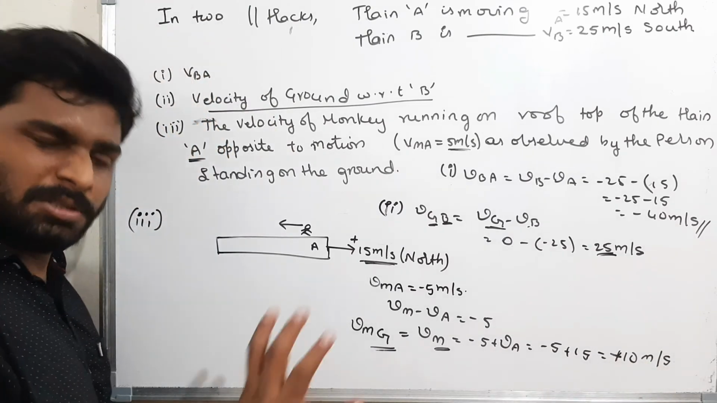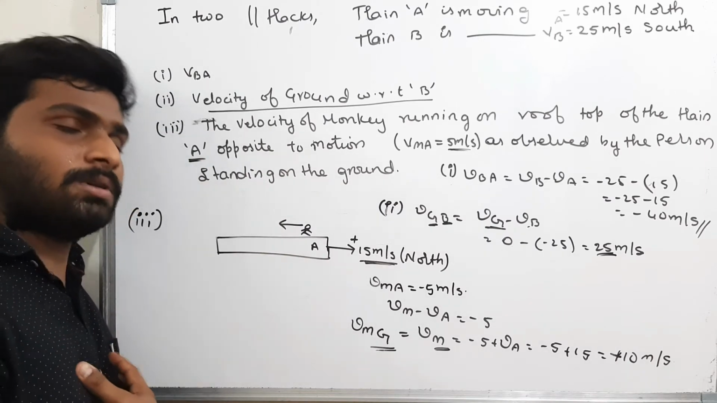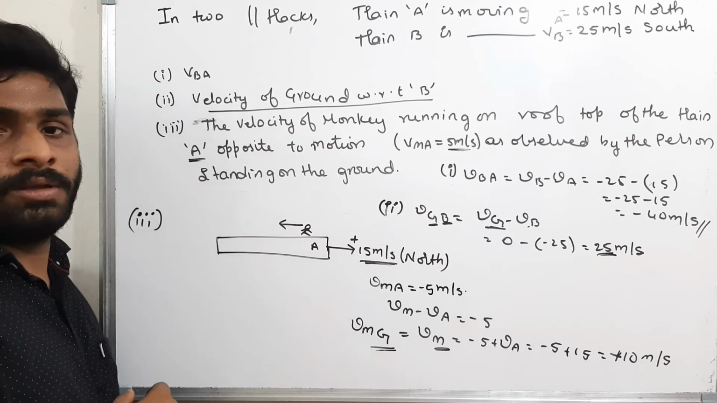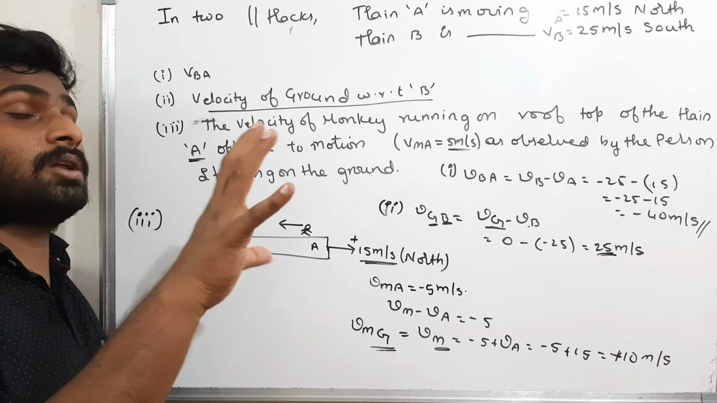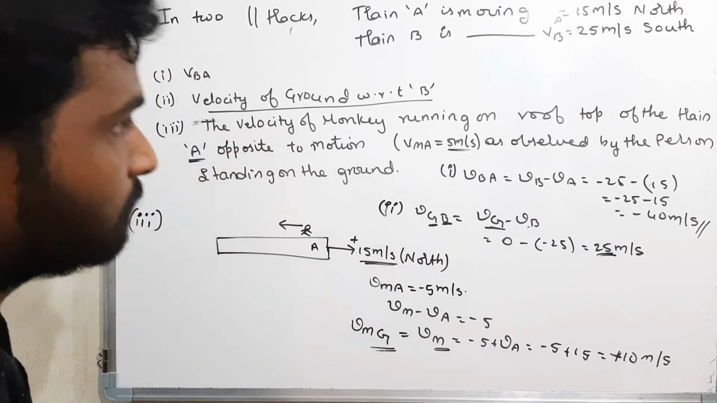I think this is clear. Just imagine, keep yourself as the observer. If you keep yourself as the observer, you can imagine everything, how the bodies are moving. If you imagine yourself as the observer, and you must be at rest, then you will get all the answers in relative motion. It's a very simple question. Okay, we'll see one more question.